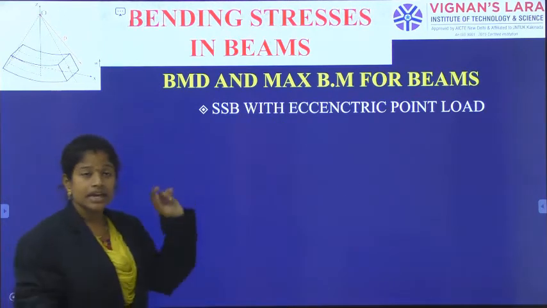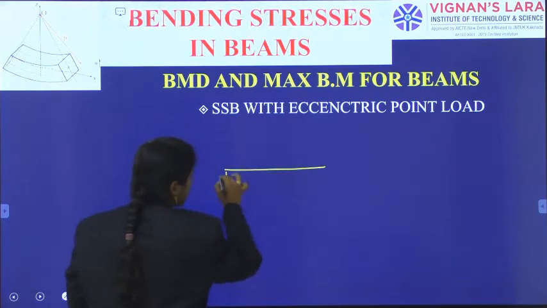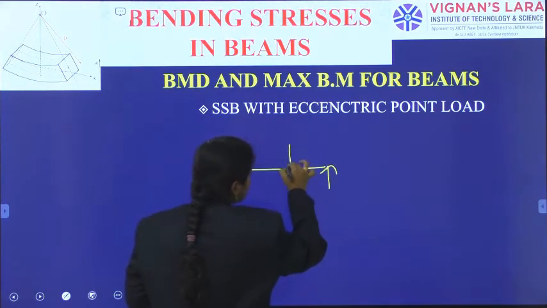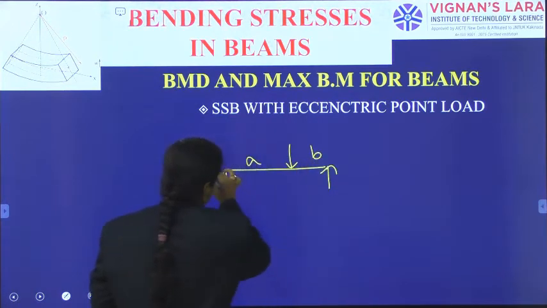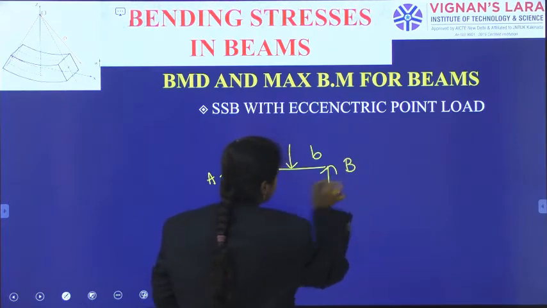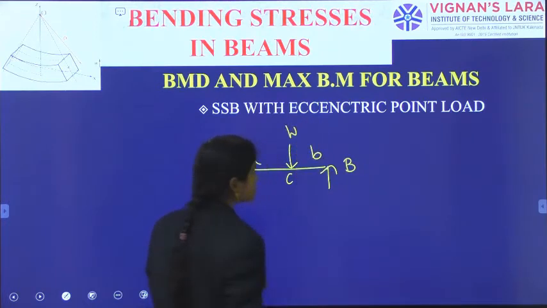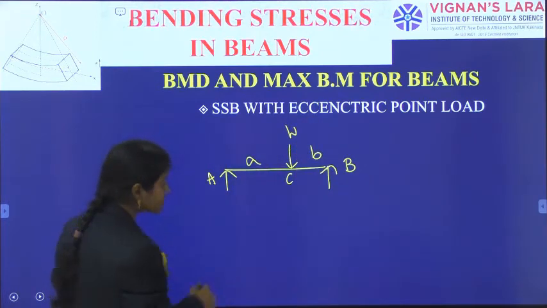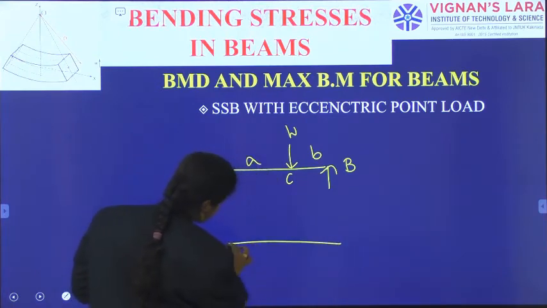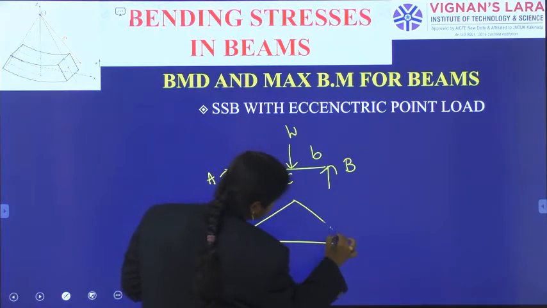And when a simply supported beam has an eccentric point load, with A support, B support and C indicated, and being subjected to W point load, for this condition the corresponding bending moment diagram will be as shown.